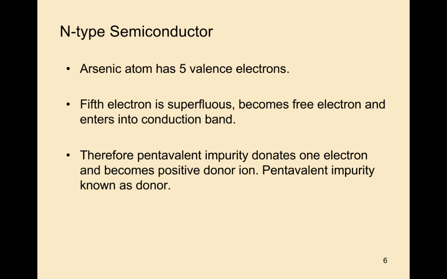Here the pentavalent impurity example is arsenic. Arsenic has 5 valence electrons in the outermost orbit, but pure semiconductor silicon has 4 valence electrons only.